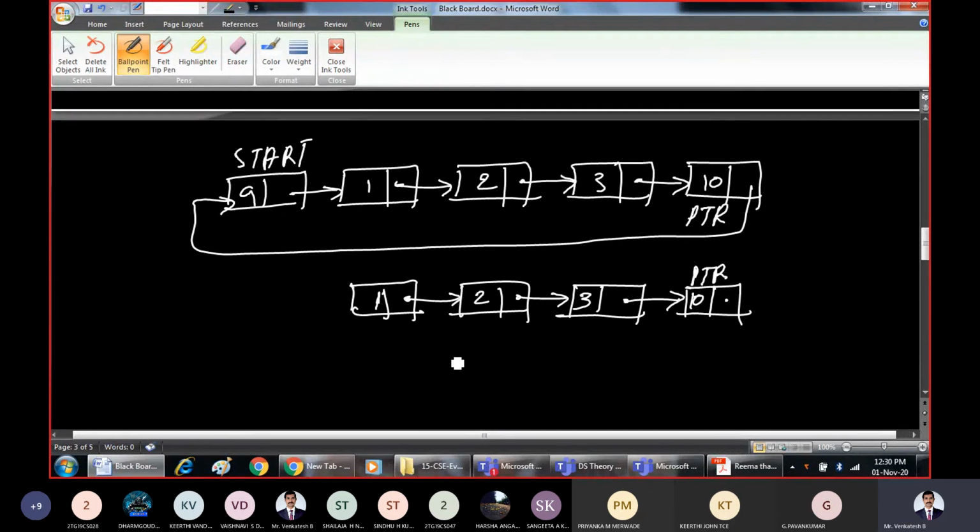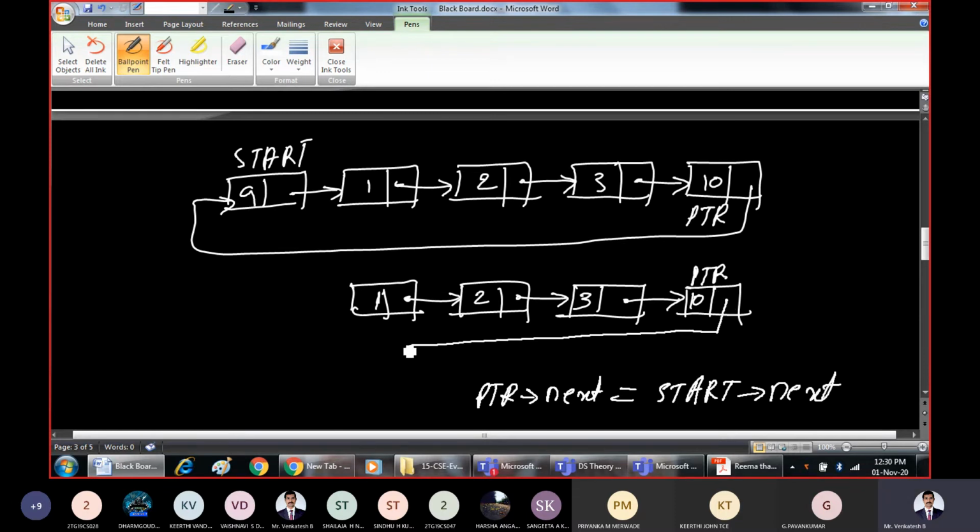So can I write it like this? PTR pointer next should point to start pointer next. What is start? Start is this one. What is start pointer next? Start pointer next is this one. Now make this the starting node.